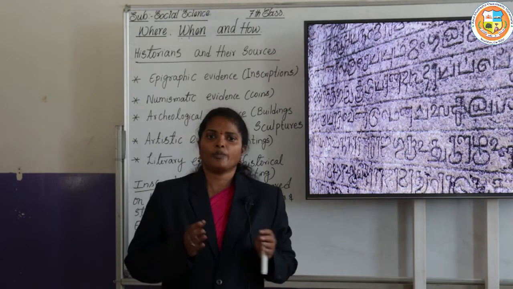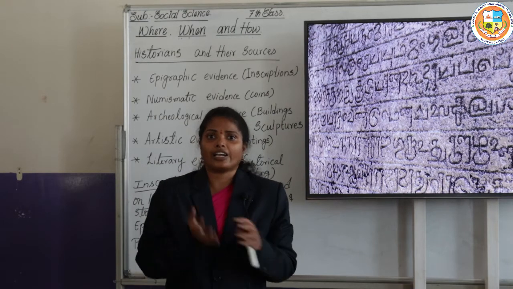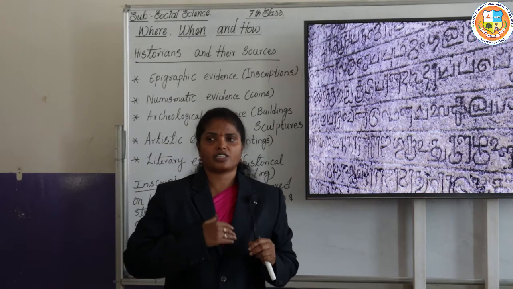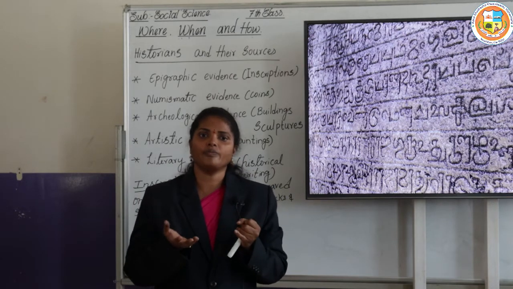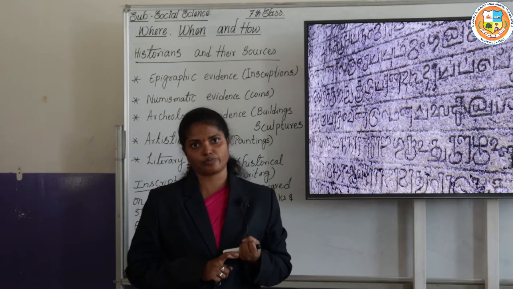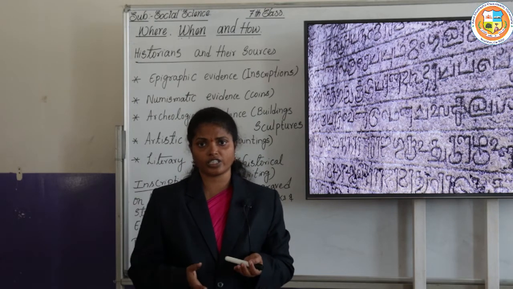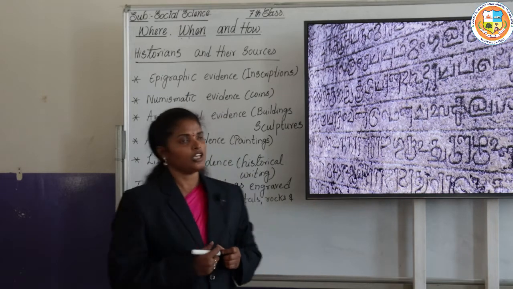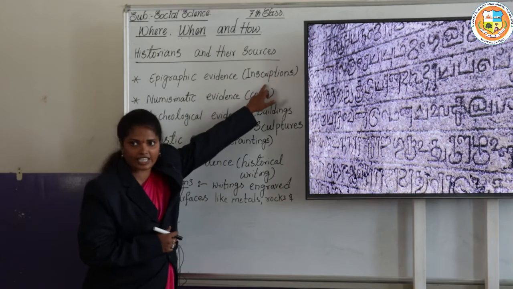After writing was discovered, historians started to depend on sources like inscriptions, coins and monuments. Now we are going to learn about them. The first source is epigraphic evidence, that is, the inscriptions.